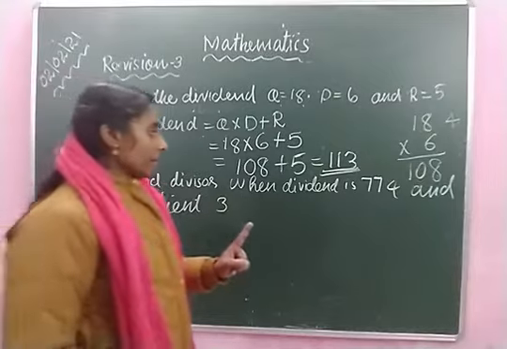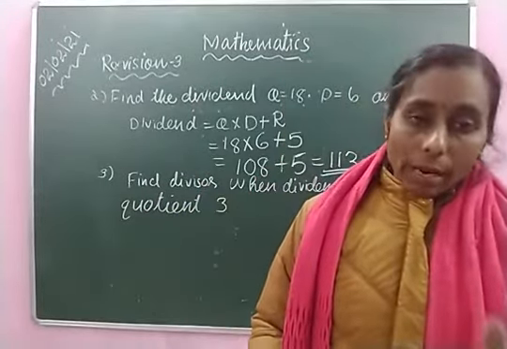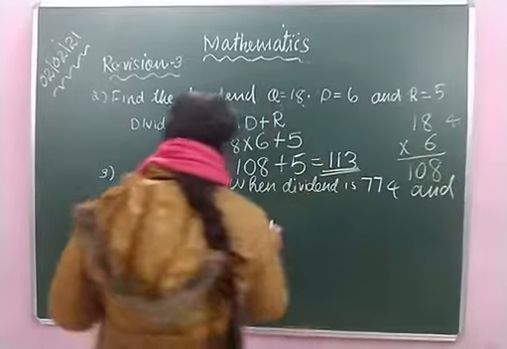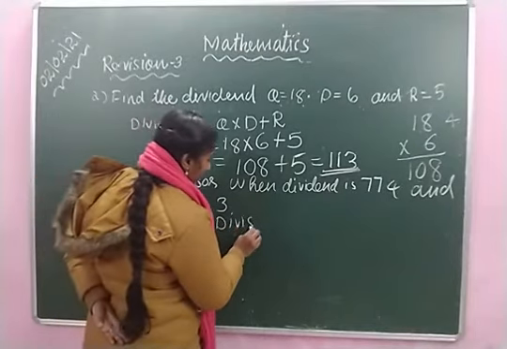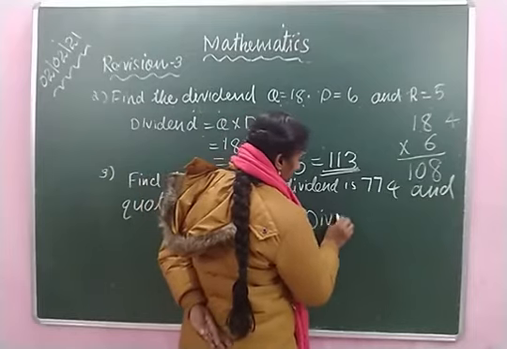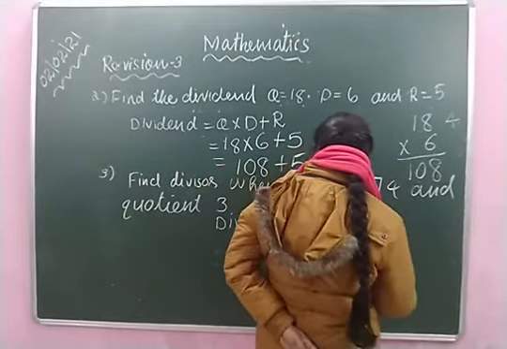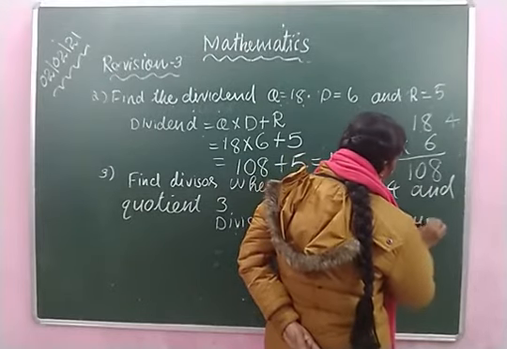To get the divisor from dividend and quotient, we have to divide dividend by quotient. Divisor is equal to dividend divided by quotient.